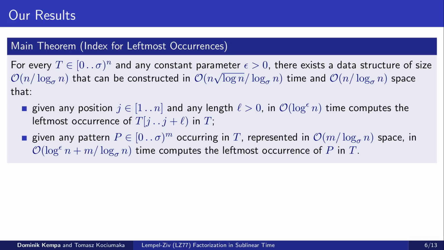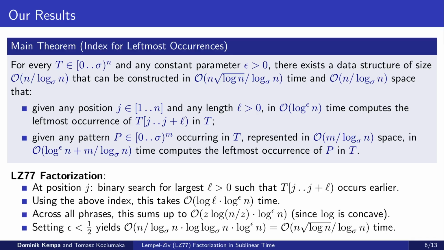and optimal space, and given any position j and length L, in O(log^epsilon n) time computes the leftmost occurrence of the substring of t from j to j plus L. Our index also works for explicit patterns. Given any length m pattern p occurring in the text, we can find its leftmost occurrence in the text with only O(log^epsilon n) overhead over the time necessary to read the pattern.